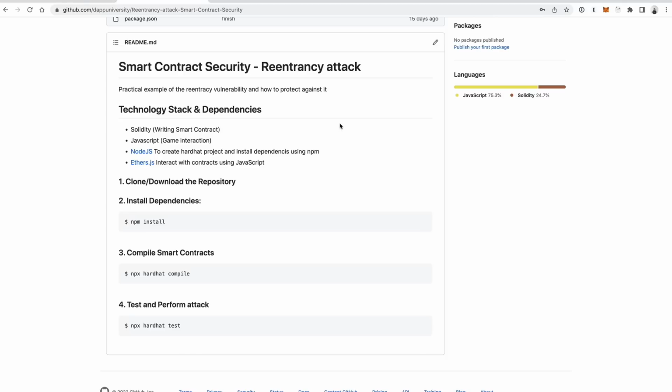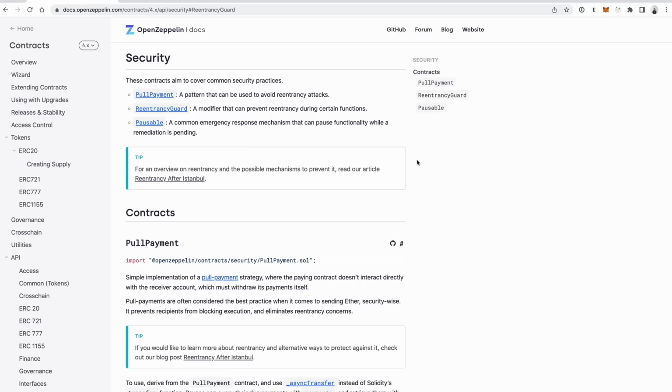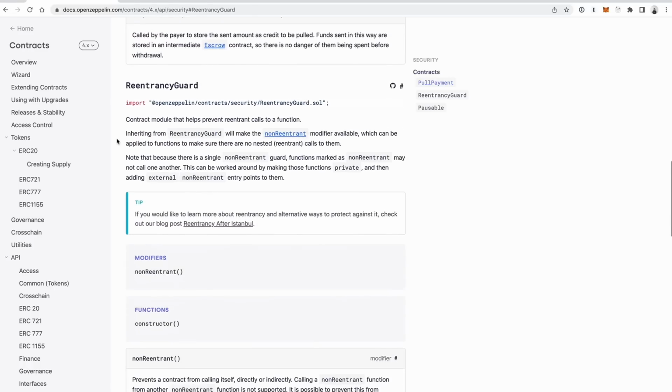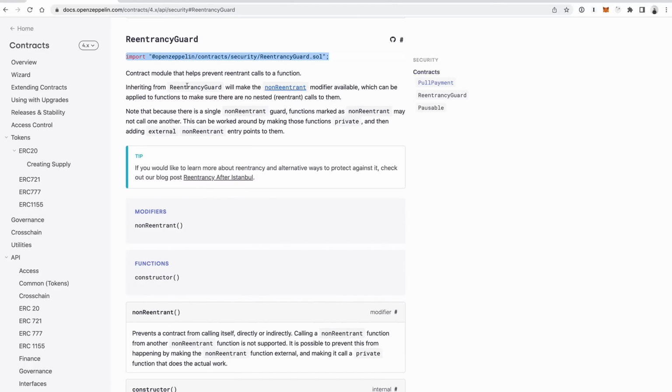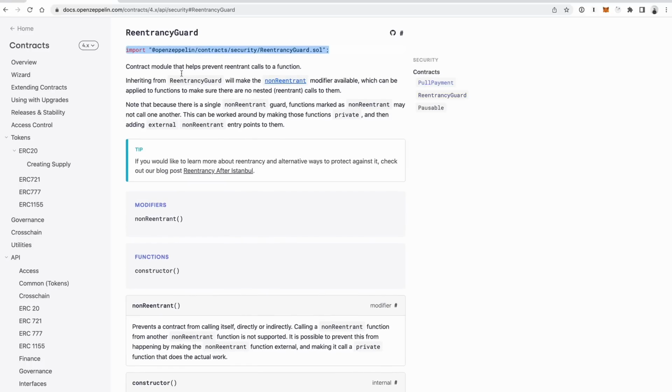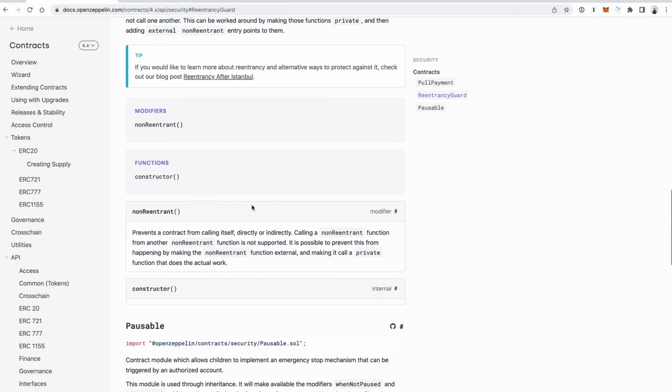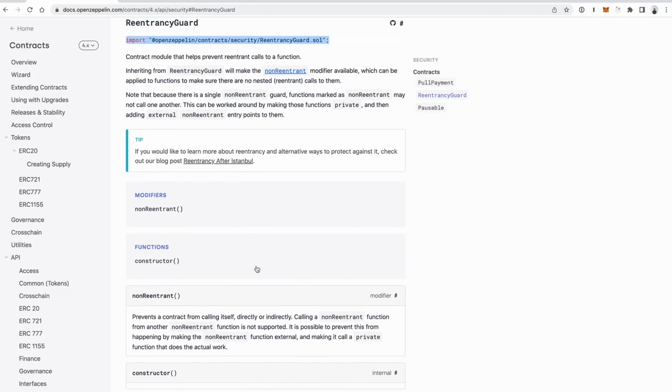Okay, so OpenZeppelin's a great library set of tools for security purposes. You can get templates for certain smart contracts that are community audited, like ERC20 tokens, NFTs, ERC721s, all that type of stuff. But they also have some great utilities that help safeguard any smart contract. So in particular, they have Reentrancy Guard, which you can see here. You import the OpenZeppelin Reentrancy Guard, and then you have these modifiers, which you can attach to your Solidity functions like this. So, nonReentrant. All right. You can just attach this to the actual smart contract.